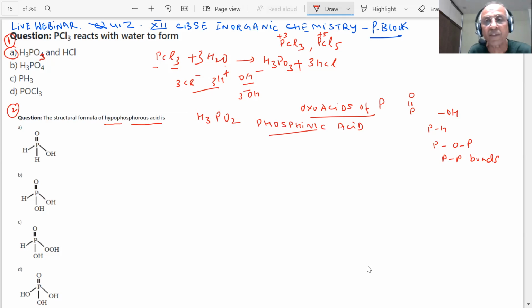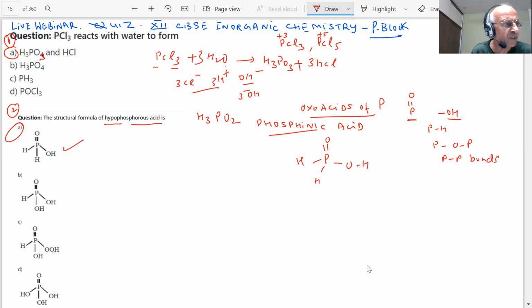How do we draw the structures of these? Students, there is a simple method we have told you. We already said there will be at least this type of linkage. So if I have P double bond O, how many oxygens are left? Only one, so one OH goes with this. Then 2H, how many hydrogens are left? 2H. So this is the structure of hypophosphorus acid. Which one is the correct one then? This is matching with A.